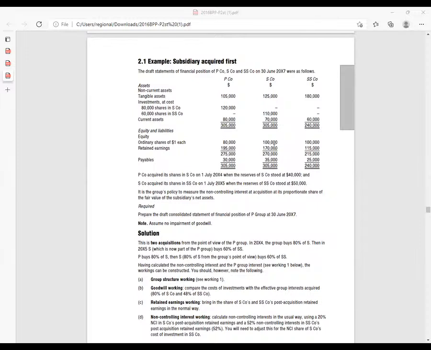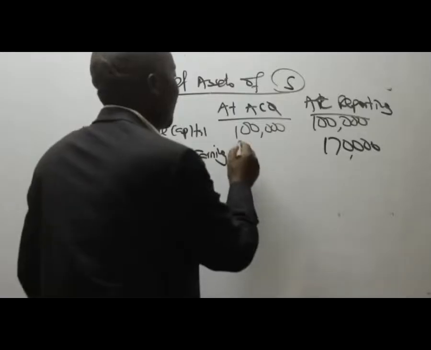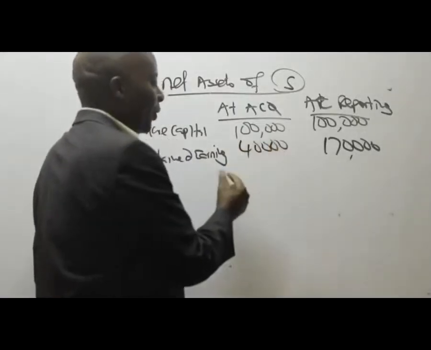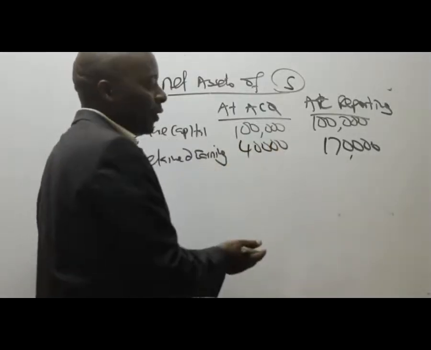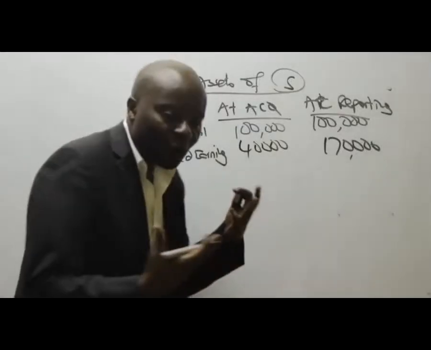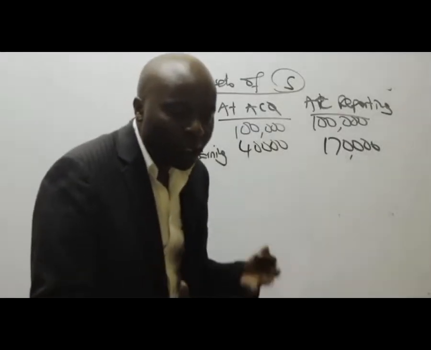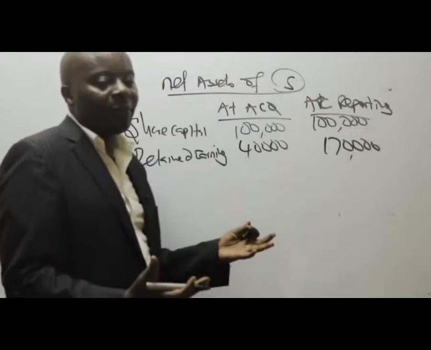But remember, we had retained earnings or reserves. We are told here, P company acquired the shares in S company on 1st July 2014, when the reserves or retained earnings stood at 40,000. So you can talk of retained earnings stroke reserves. In this question, we do not have fair value adjustments.